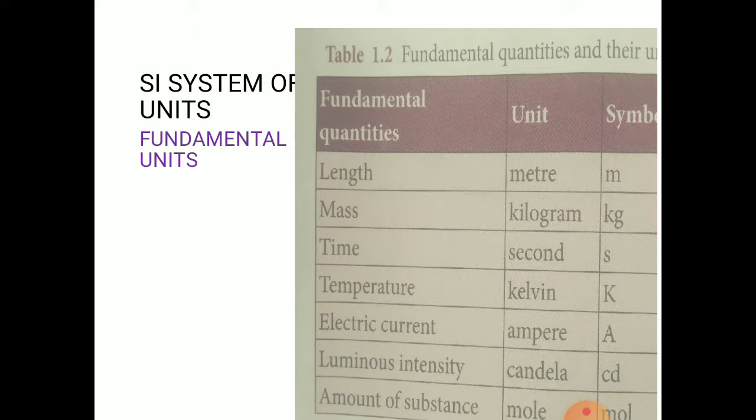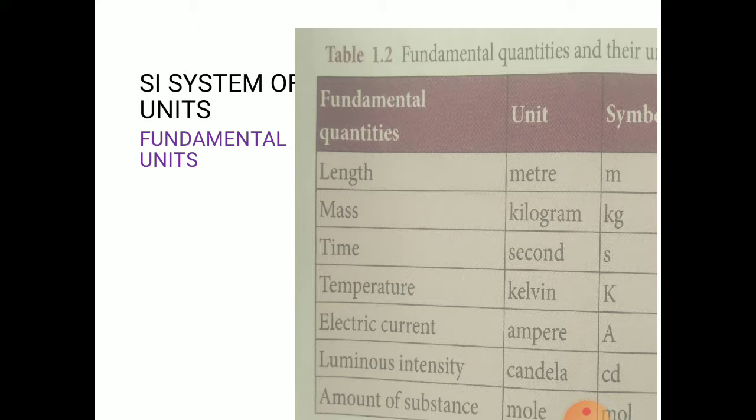Length, its unit is the meter. We know the symbol, the first letter is M. Mass, we are using kilogram, that is kg. Time, second, that is S. Temperature, the SI unit of temperature is Kelvin, that is K, but we are using another two units, that is Fahrenheit and Celsius.